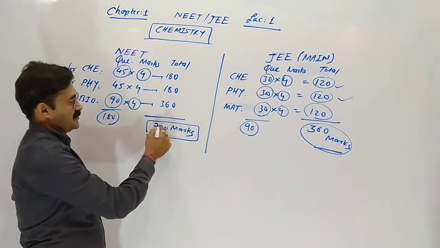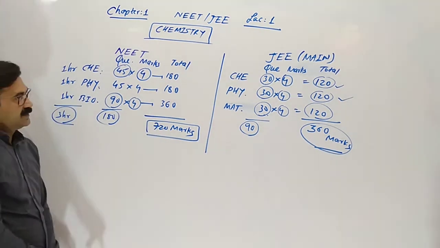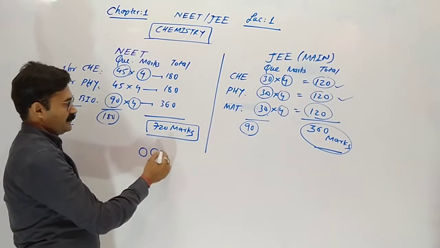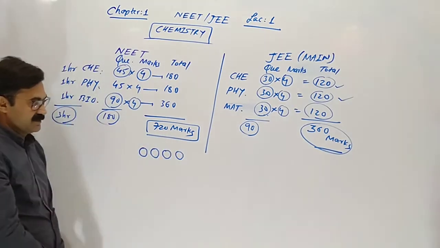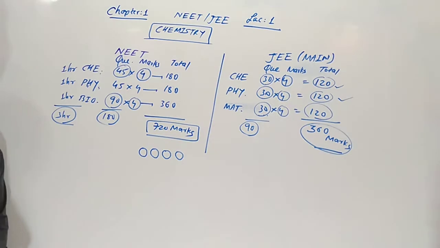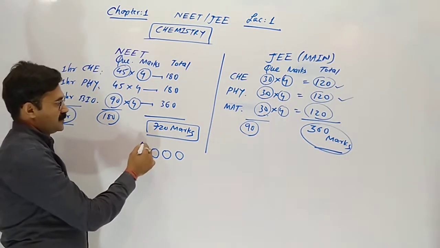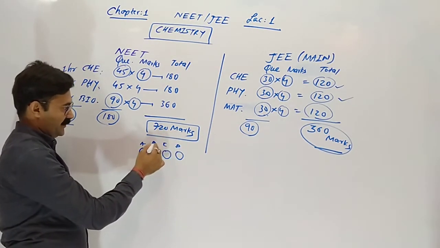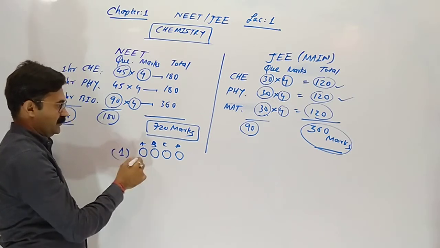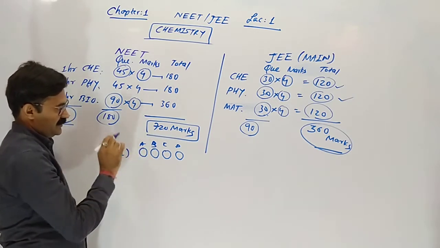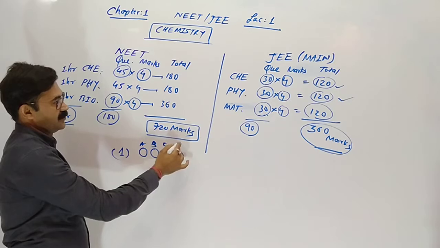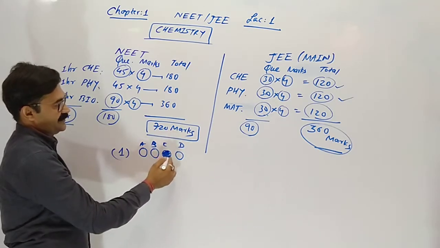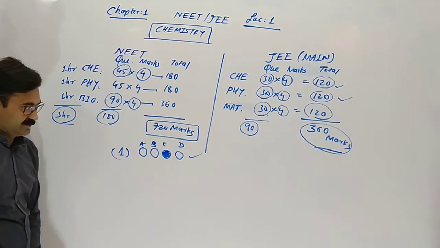Best of luck once again. In our exam, MCQ based. Suppose A, B, C, D option is given, and we have to choose any one, not two, any one. Suppose answer is C, then it is right.